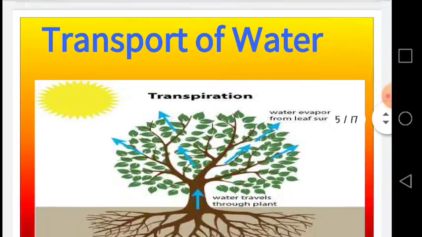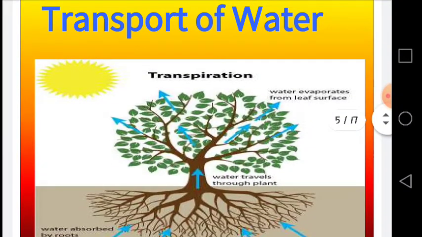Another description of the transport of water in the plants. You can see how the water is moving into the roots and moving towards the stem and then to the leaves, and this process of removal of water from the aerial parts of the plant body is called transpiration.